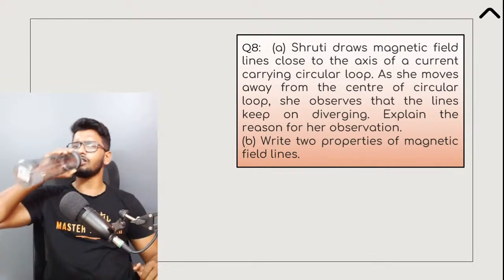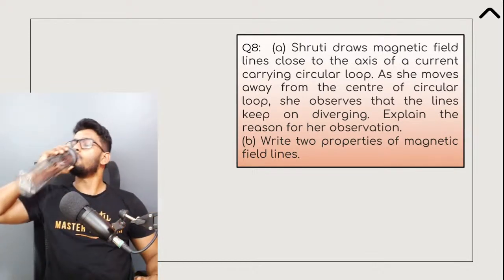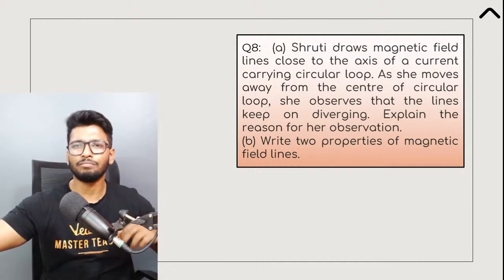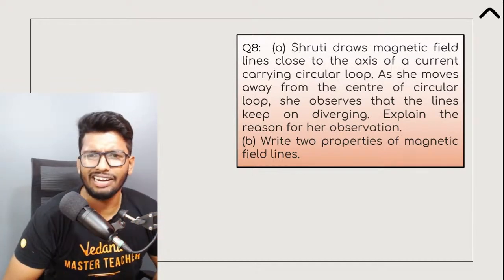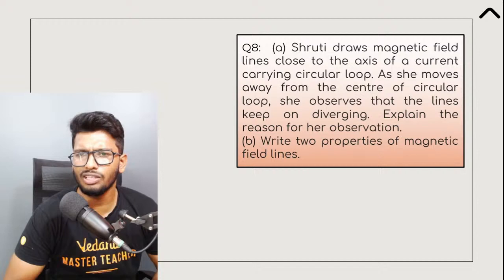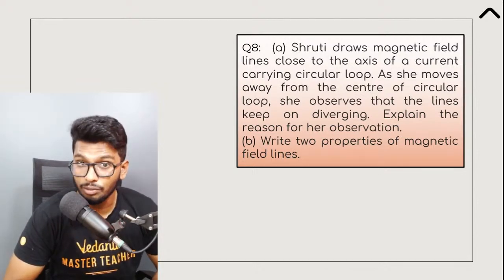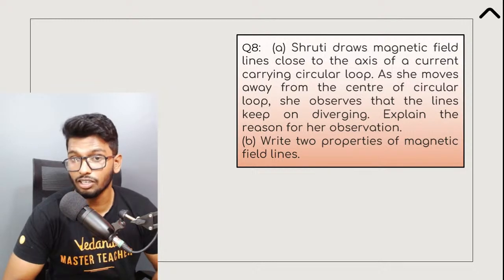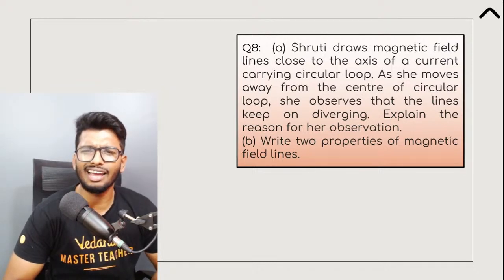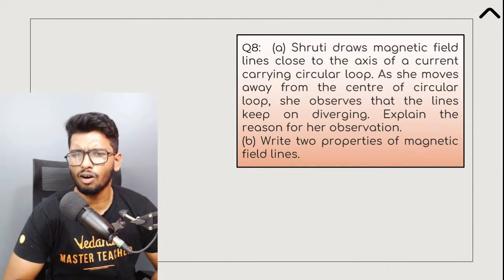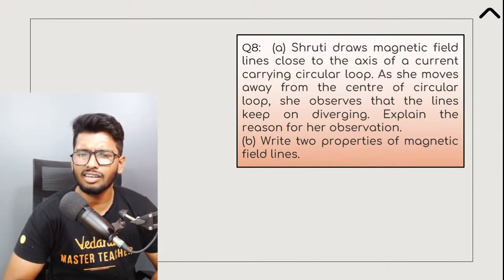This is the 8th question. Shruti draws magnetic field lines close to the axis of a current carrying circular loop. As she moves away from the center of the circular loop, she observes that the lines keep on diverging. Explain the reason for her observation and write 2 properties of magnetic field lines.